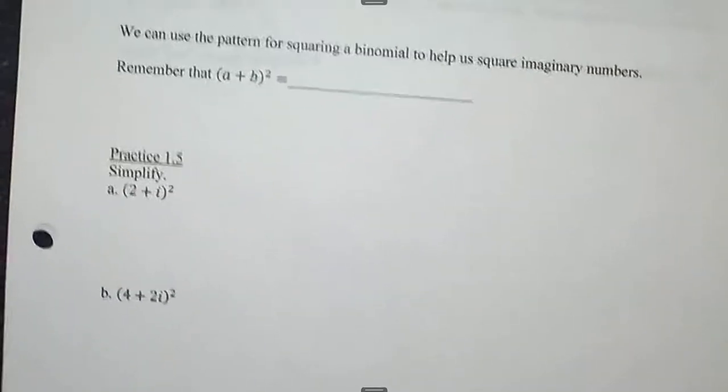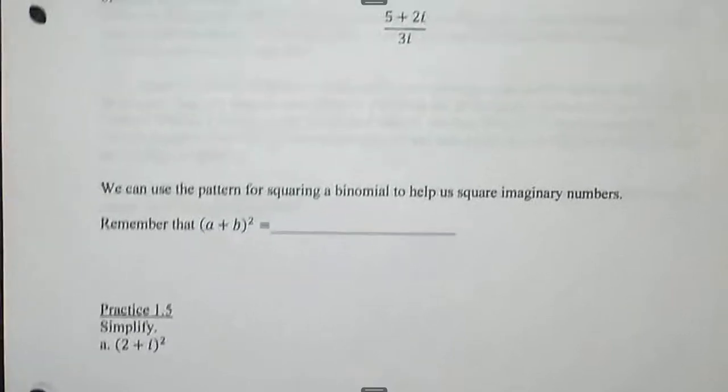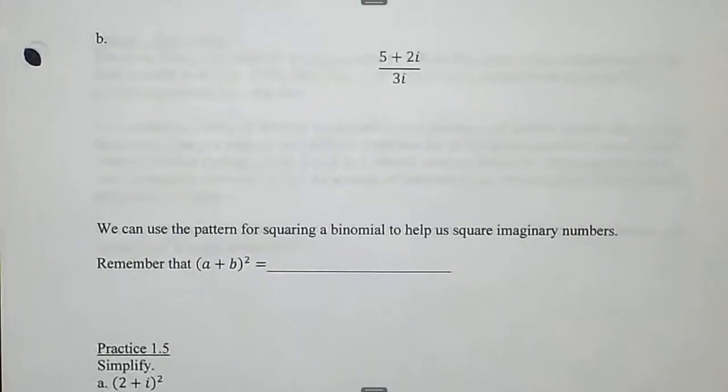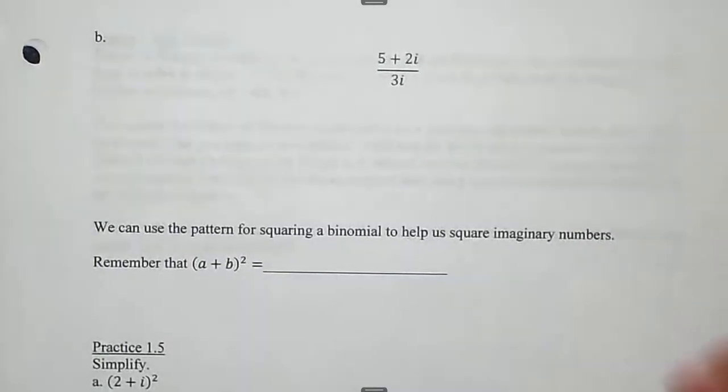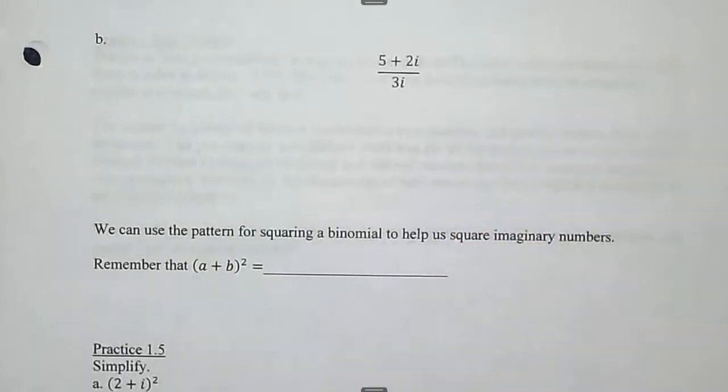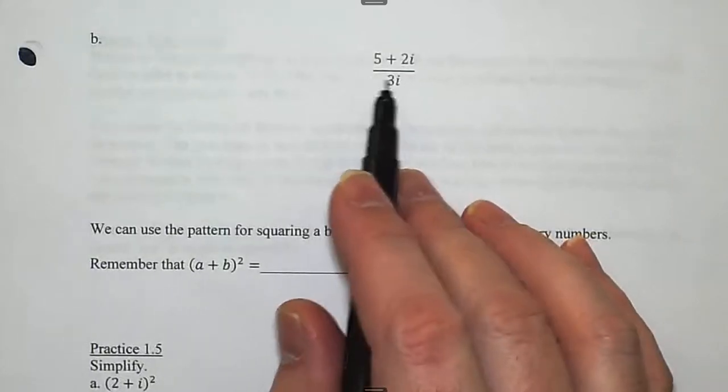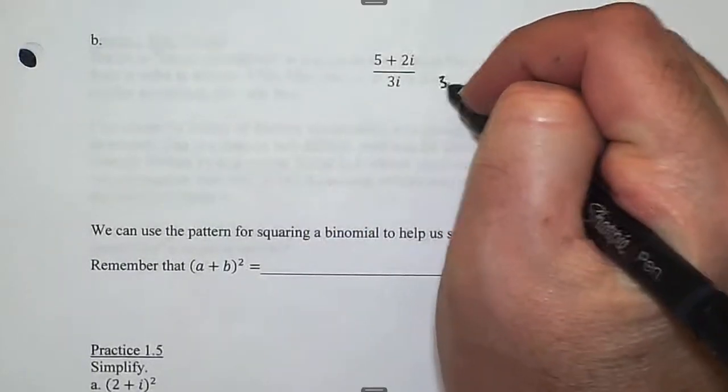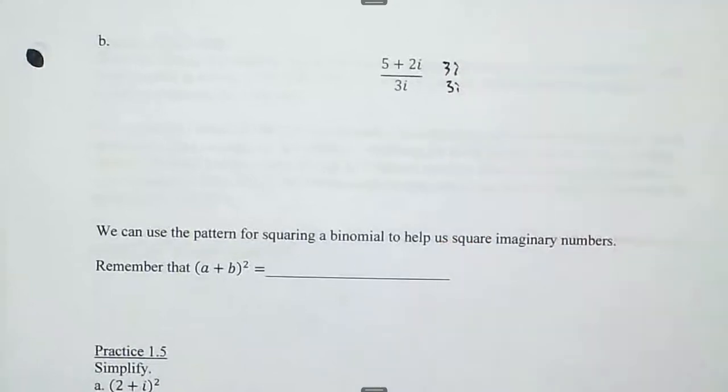On B, this one has got a little bit of a subtlety to it. There's several different ways you could do it. You may have multiplied by negative 3i over negative 3i. That is the conjugate, and that does work. But when you don't have a middle term, a real number term here, you can actually just multiply by 3i and 3i.